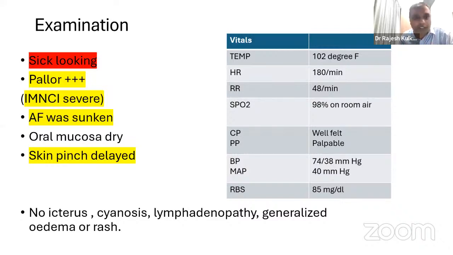There was severe pallor. The anterior fontanelle was sunken. The oral mucosa was dry. The skin pinch was delayed. Here the vitals: the child was febrile, 102, the heart rate was 180 per minute. The child was tachypneic, 48 per minute. The pulse oximeter was okay. Central and peripheral pulses were palpable. The blood pressure was okay for the age. The sugar was okay. And there was no icterus, cyanosis, lymphadenopathy, etc.